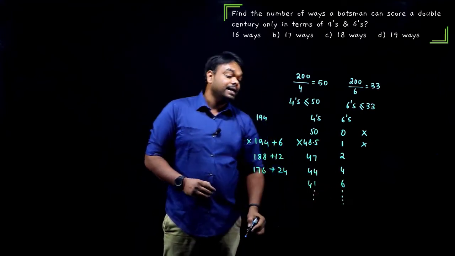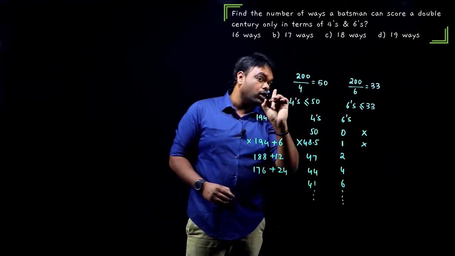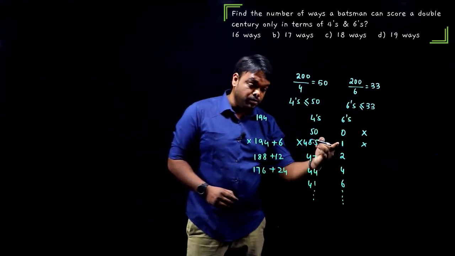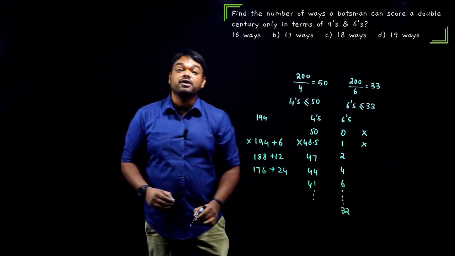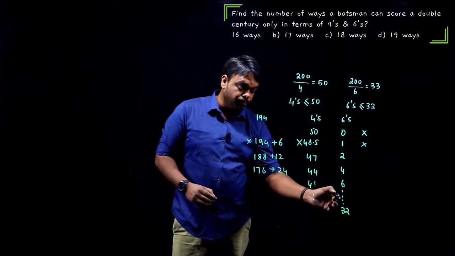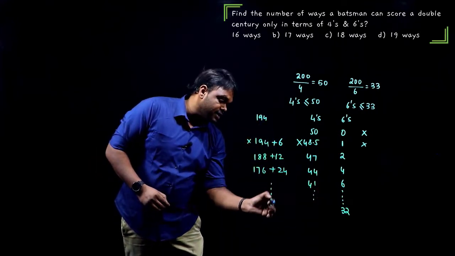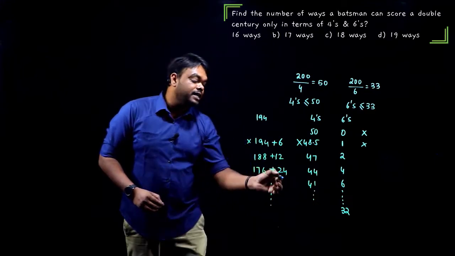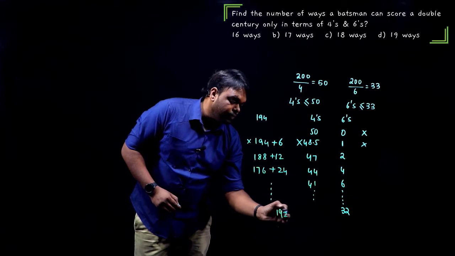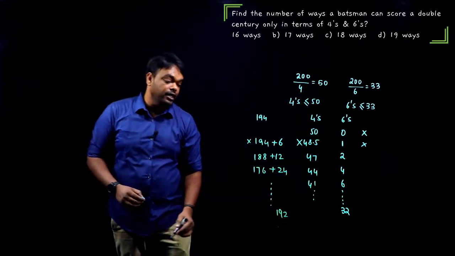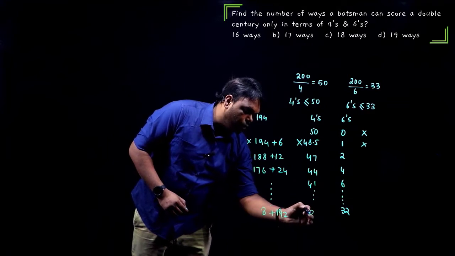Till where should we go? The maximum number of 6s is 33, but we cannot use 33 because it has to be an even number. So this has to be 32. The highest number of 6s that we can score is 32. Okay. Now when you score 32 6s, what do we get here? 32 into 6 is 192. Now remaining how many runs? 8 runs. It must be 2 4s.